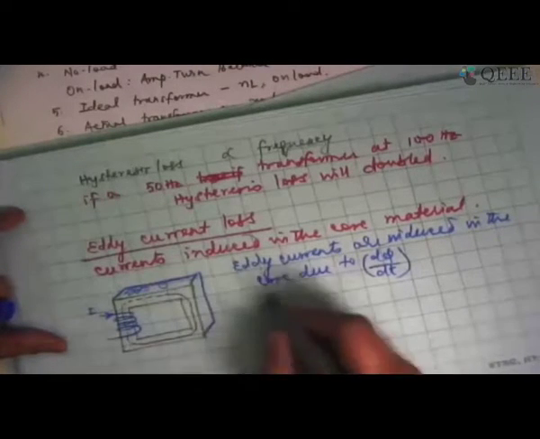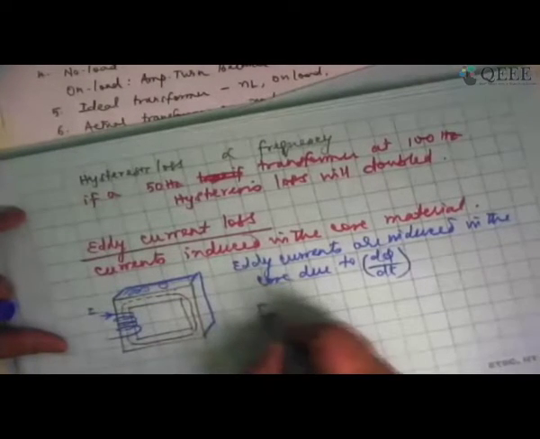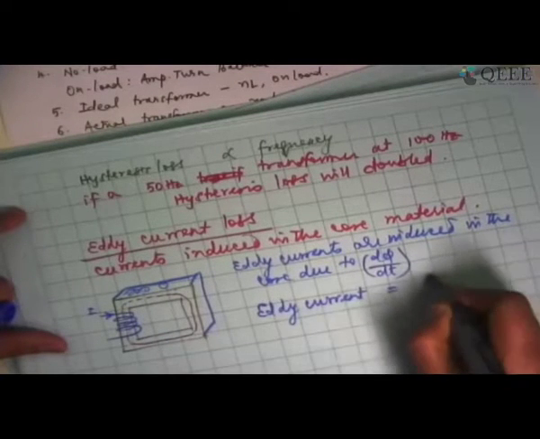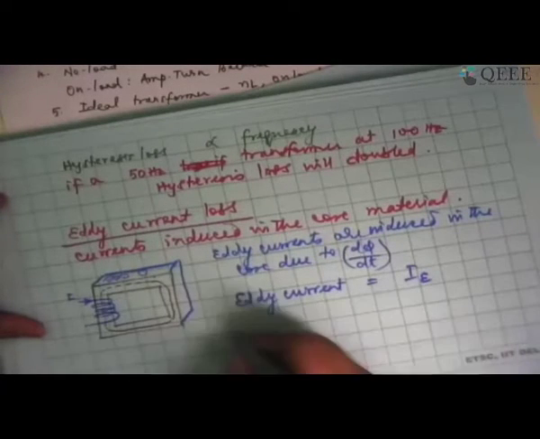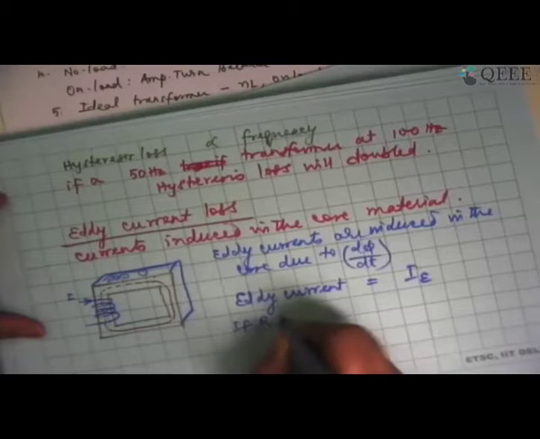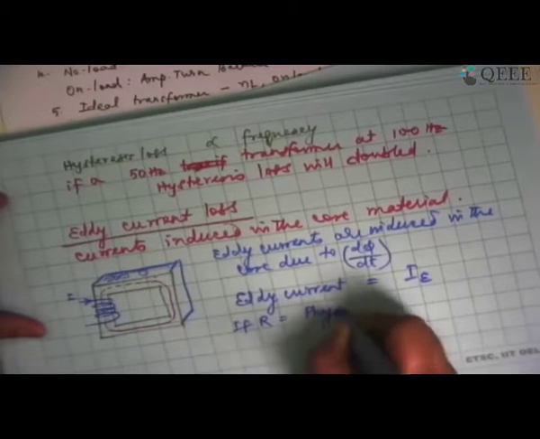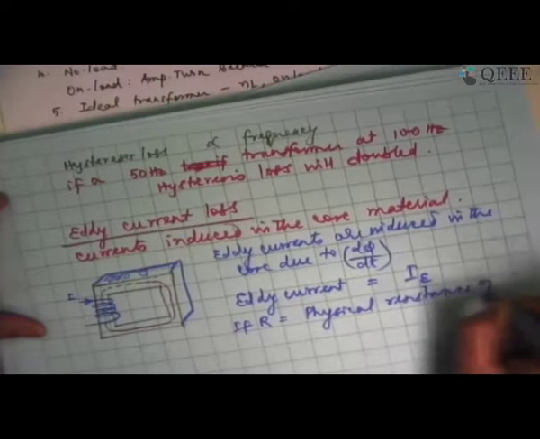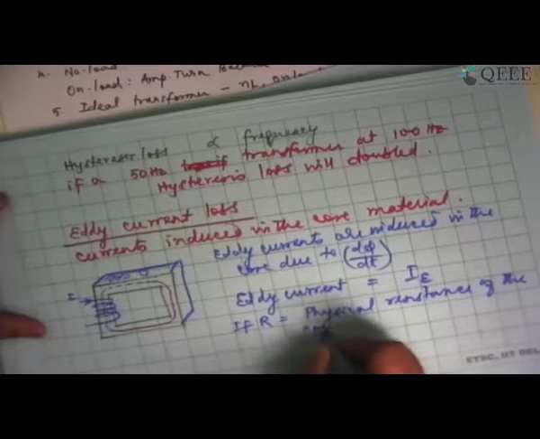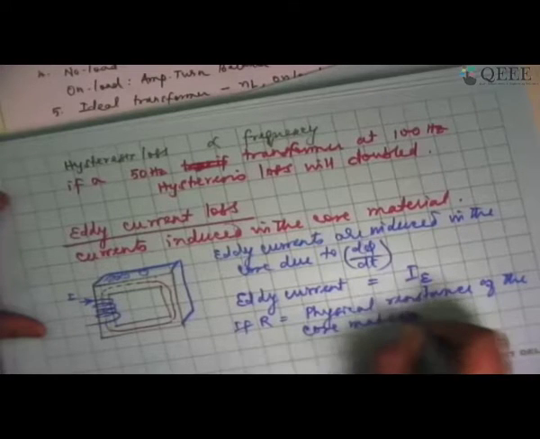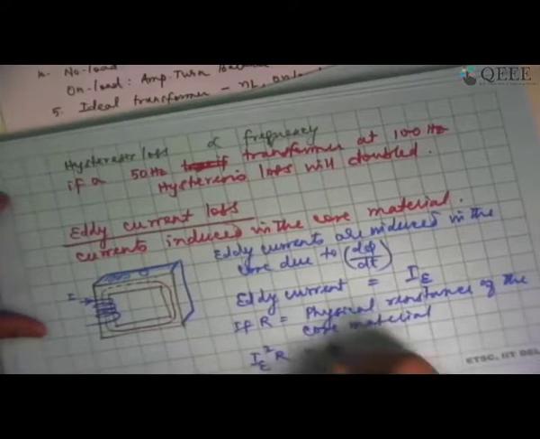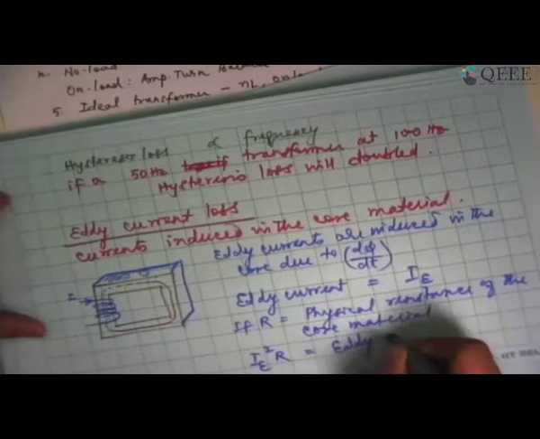So what is going to happen is, if I call this eddy current equal to some IE, this is the current that is flowing through the core material. If R is the physical resistance of the core material, then IE square R will be the eddy current loss.